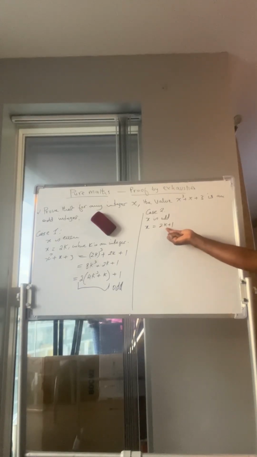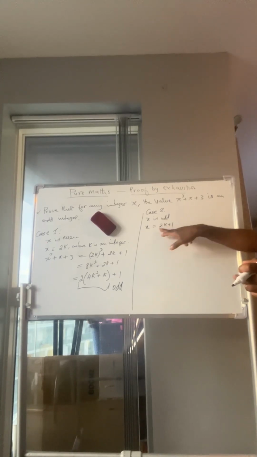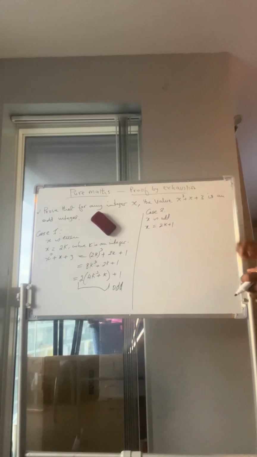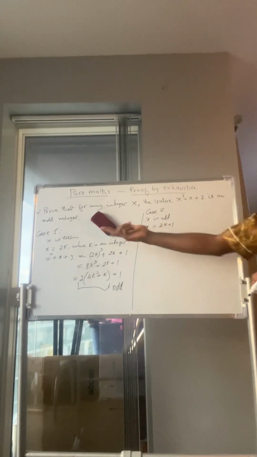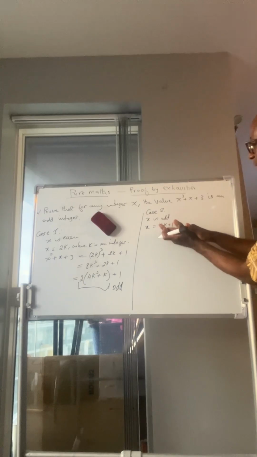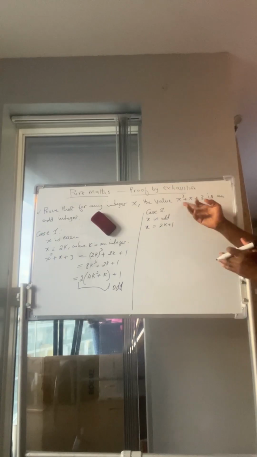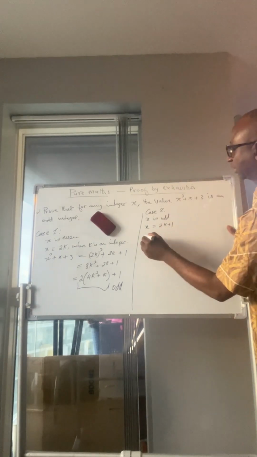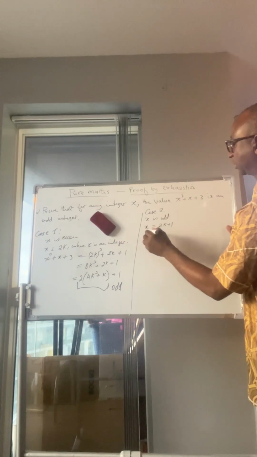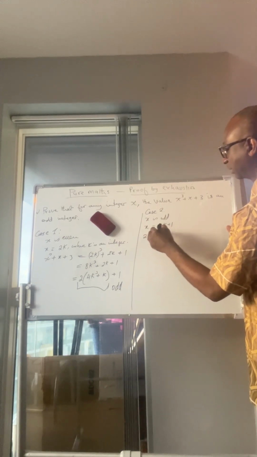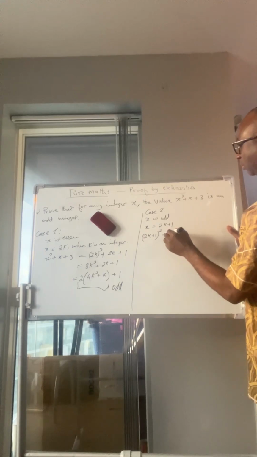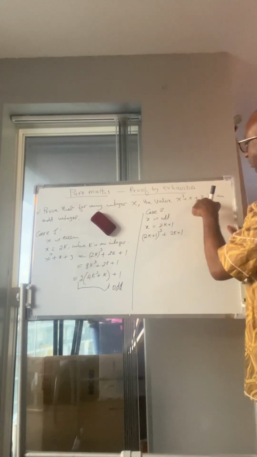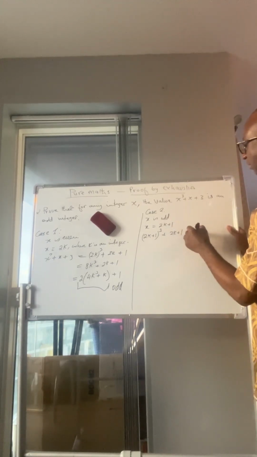Whatever be the value of k, it is always multiplied by 2, so it means it's a multiple of 2. So this is even. When you add 1 to it, it becomes odd. So that is why the odd case is 2k plus 1, and the even case is just 2k. So now let's put 2k plus 1 wherever we see x in this expression. So now we have x cubed, which is 2k plus 1 cubed, plus 2k plus 1 for x, plus 3.